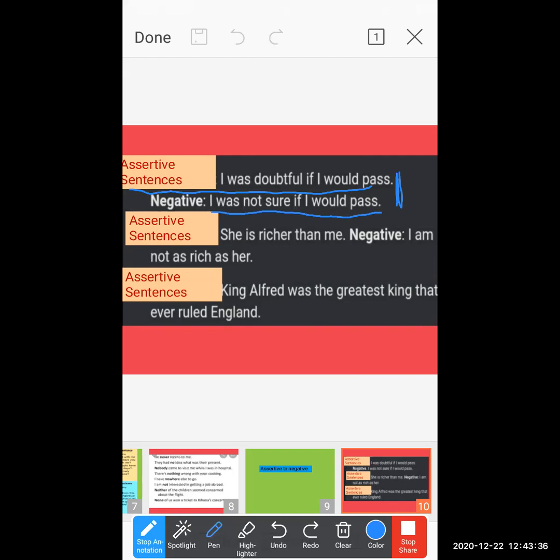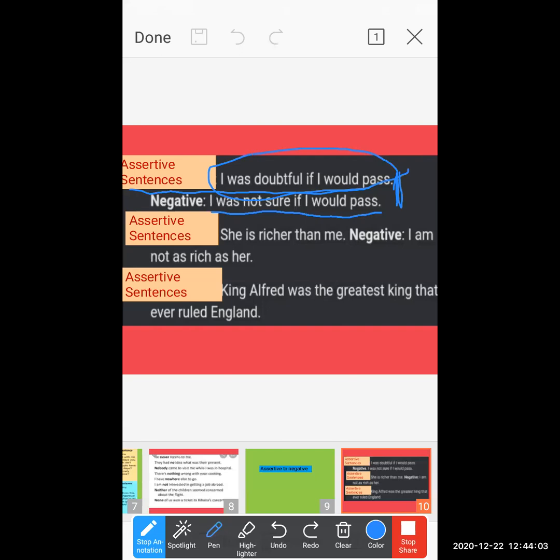In both sentences, the basic meaning is stable; it does not change. I was doubtful if I would pass. In the assertive sentence, what is the basic meaning? That a particular person has a doubt. Now the first sentence is an assertive sentence, and we have to convert it into a negative sentence.